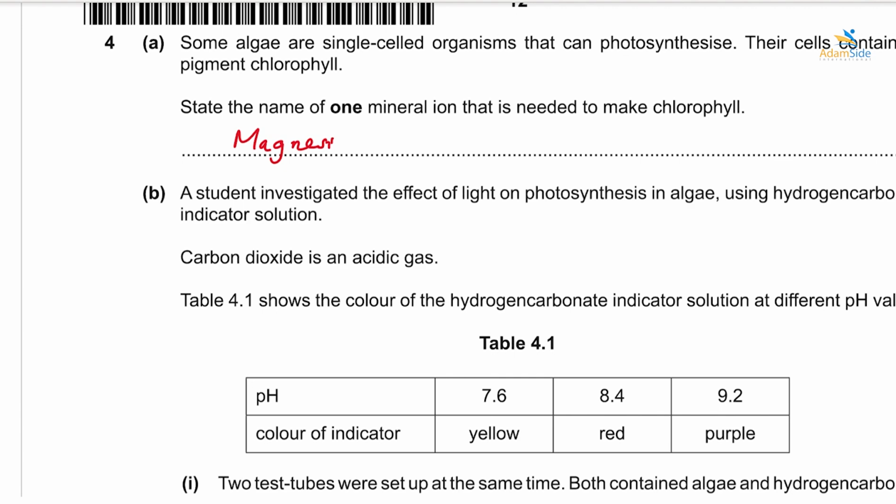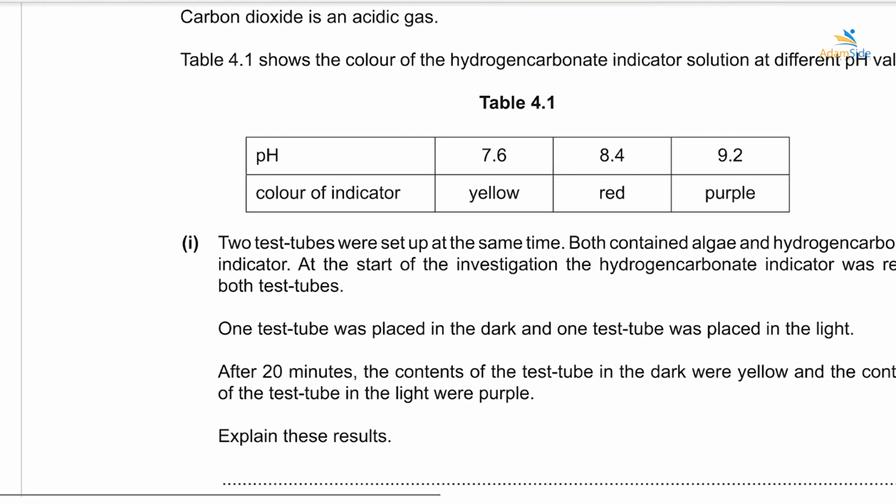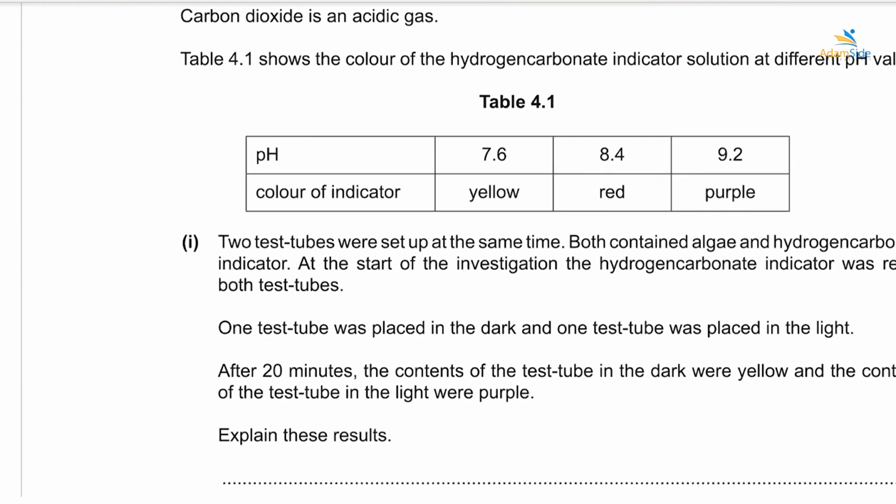A student investigated the effect of light on photosynthesis in algae using hydrogen carbonate indicator solution. Carbon dioxide is an acidic gas. Table 4.1 shows the color of hydrogen carbonate indicator solution at different pH values. At pH 7.6 it's yellow, at pH 8.4 it's red, and at pH 9.2 it's purple. So as pH increased, the color also changed.